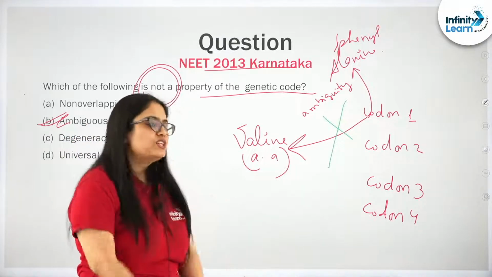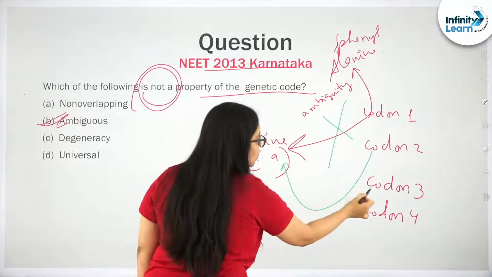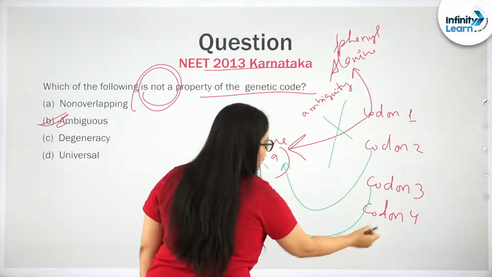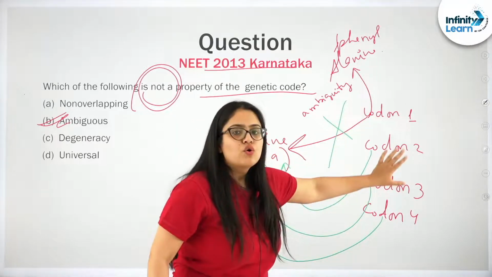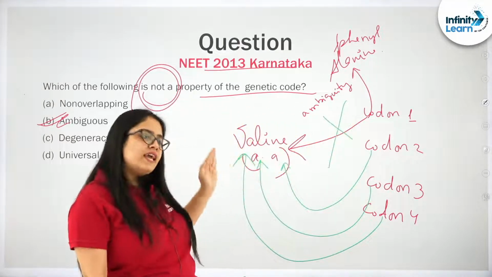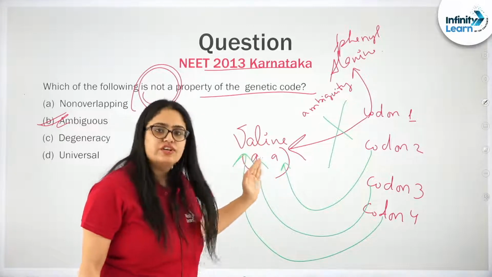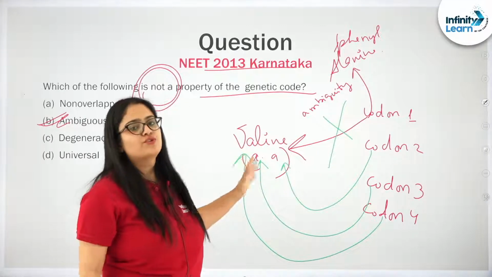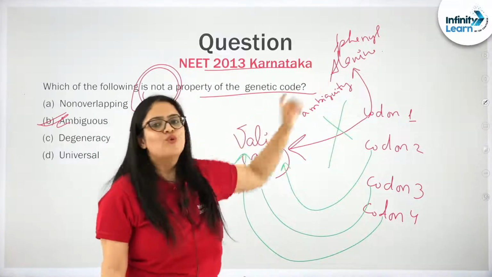But what is degeneracy? Simple. Codon 2 can also code for valine, codon 3 can also code for valine, codon 4 can also code for valine. So more than one codon coding for the same amino acid is seen in the genetic code, and this property of the genetic code is termed degeneracy. But one codon coding for 2 amino acids won't happen.